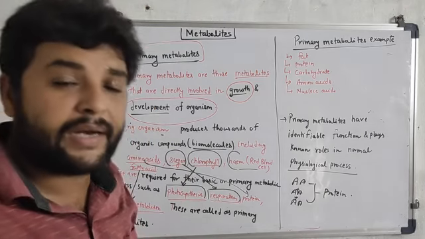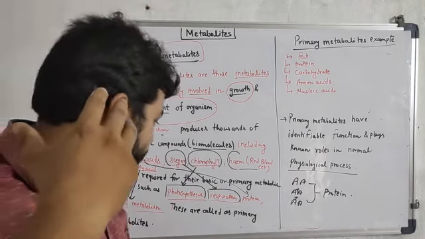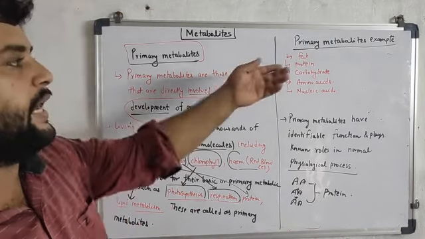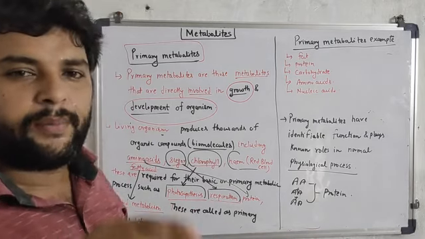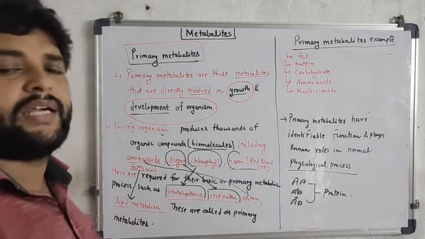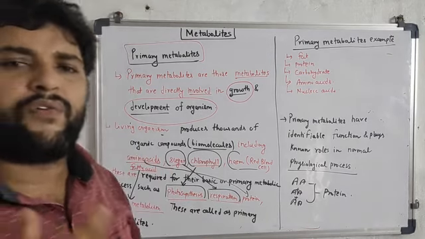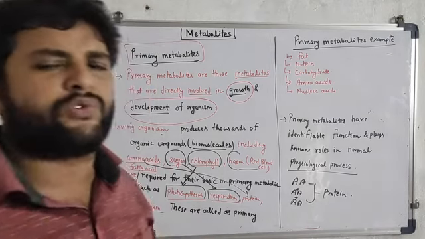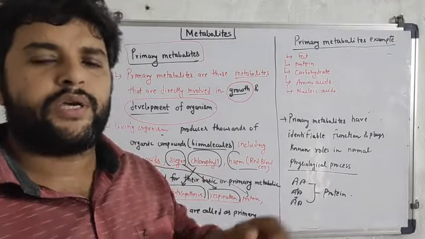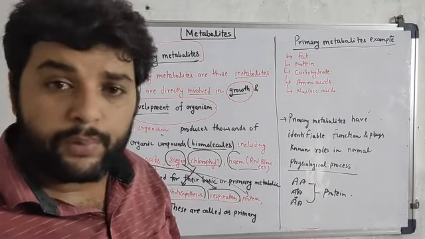These are primarily involved in protein synthesis, photosynthesis, respiration, lipid metabolism, protein metabolism. So they are basically taking part in the basic properties or the primary metabolic processes. That's why they are known as primary metabolites. All these processes, for example respiration, photosynthesis, lipid metabolism, are the primary processes. Suppose these amino acids are not combining, then there will be no protein formation.